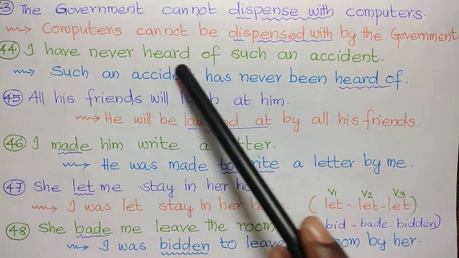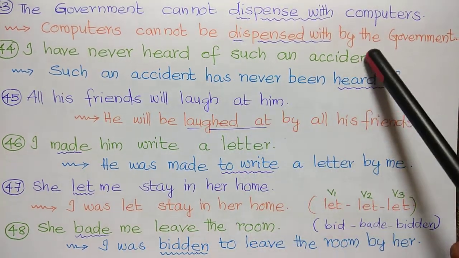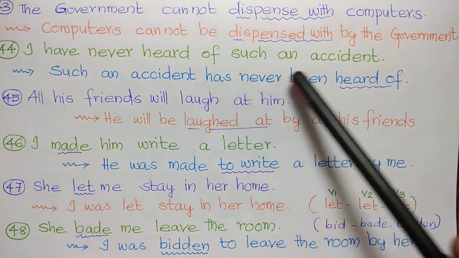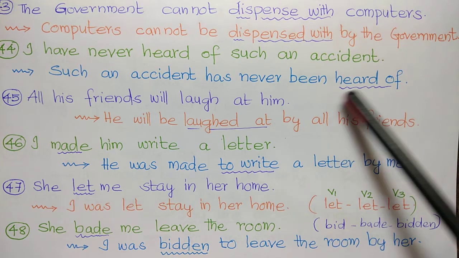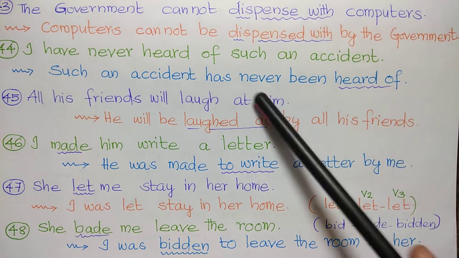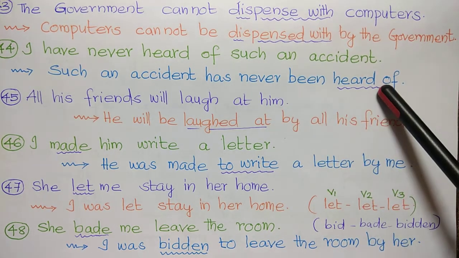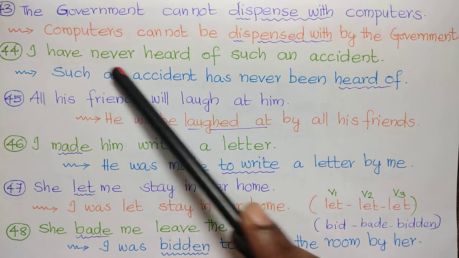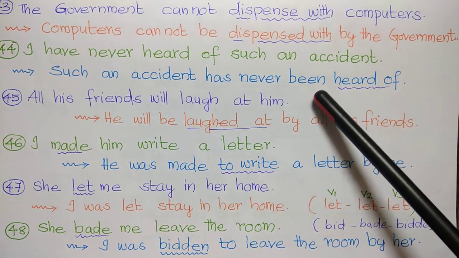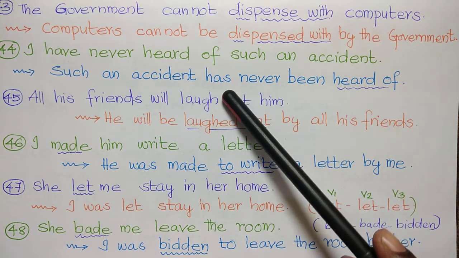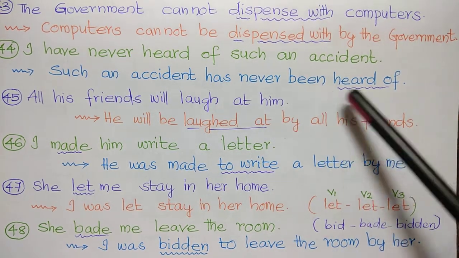I have never heard of such an accident. Such an accident has never been heard of. When it is perfect tense, we use been as the to be form. Such an accident has never been heard of.